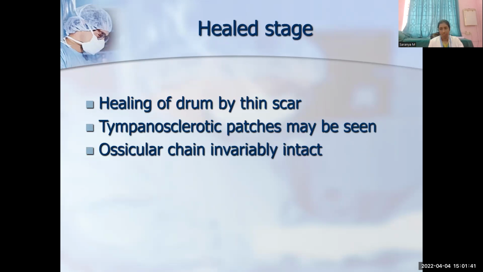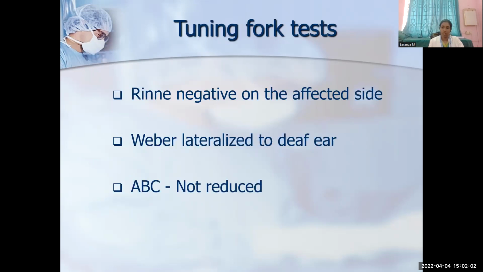Sometimes tympanosclerotic patches might be seen. Tympanosclerotic patches are nothing but the hyalinization, condensation of the tympanic membrane, which becomes thickened to form a white patch over the pars tensa. This tympanosclerotic patch usually can cause a mild amount of hearing loss also. But in tubotympanic disease, the ossicular continuity is usually normal.